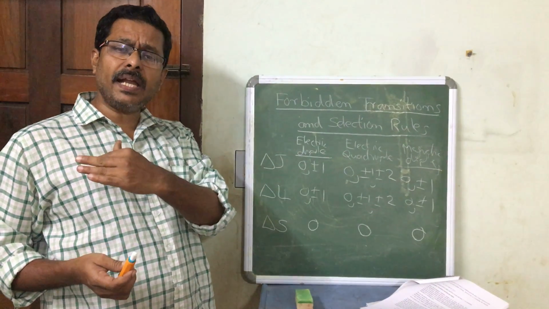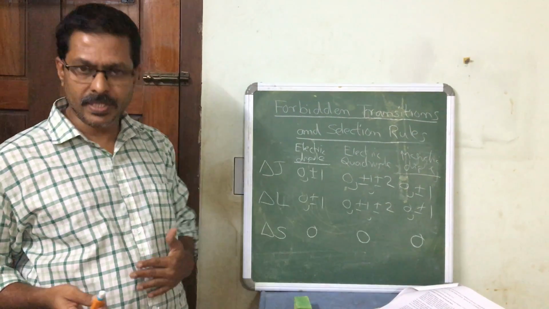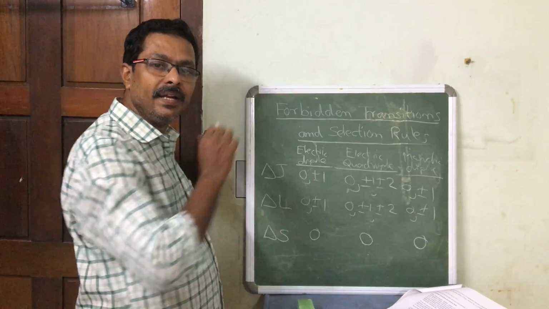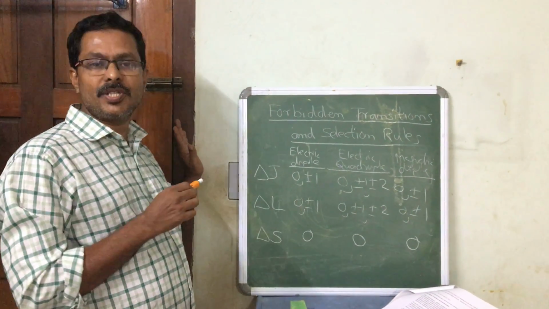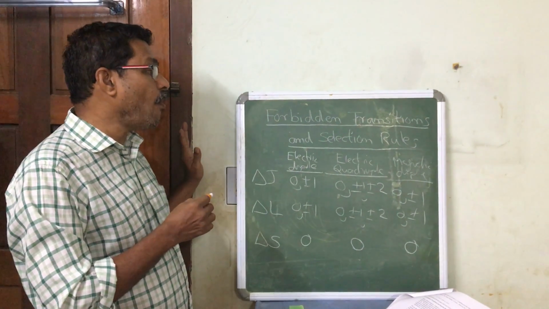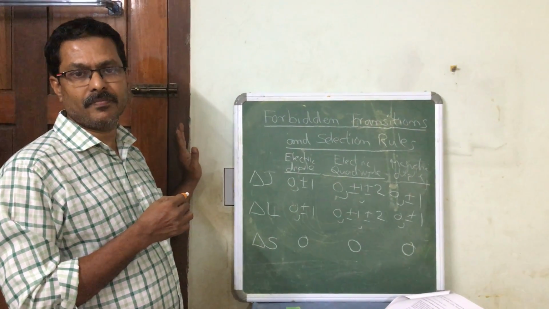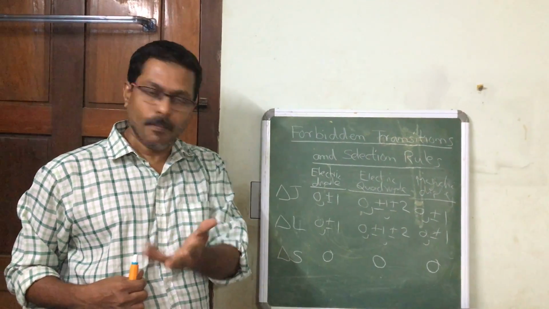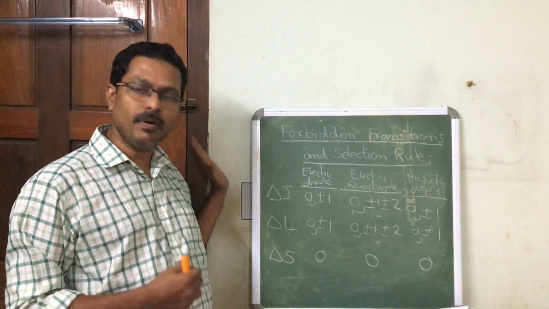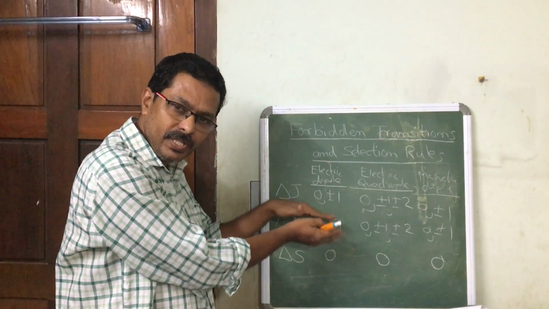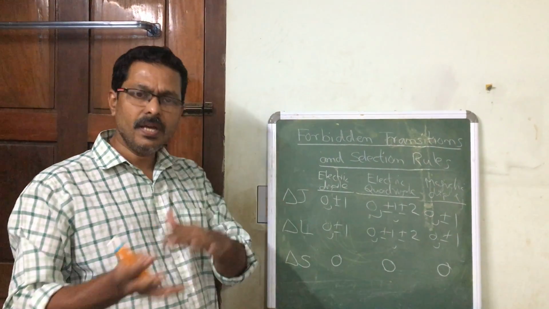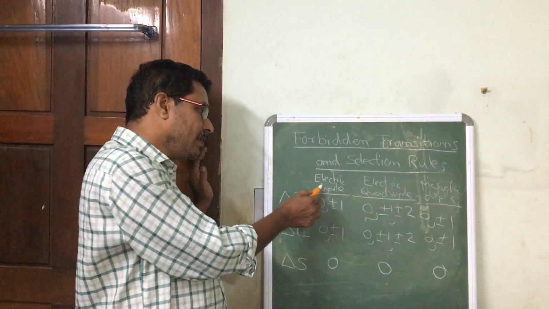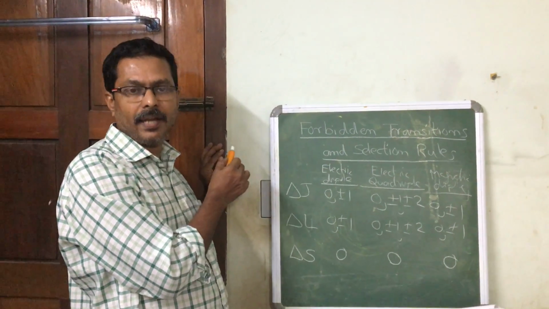But if such a transition is taking place between any two energy levels, it can be due to either electric dipole transition or magnetic dipole moment transition. And such transitions are normally termed as forbidden transitions. So, a forbidden transition means that the transition can occur, but it is not due to electric dipole, or it is not under the consideration of this electric dipole moment interaction. That means the interaction of the electric field of electromagnetic radiation with the electric dipole moment of the atom.